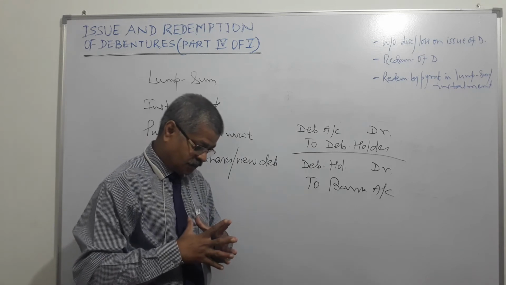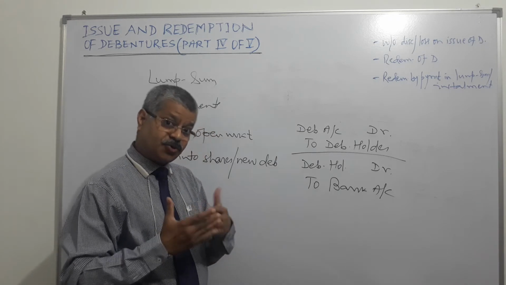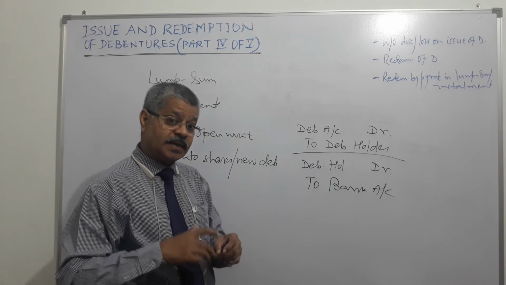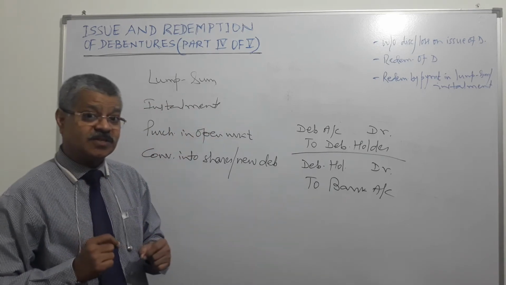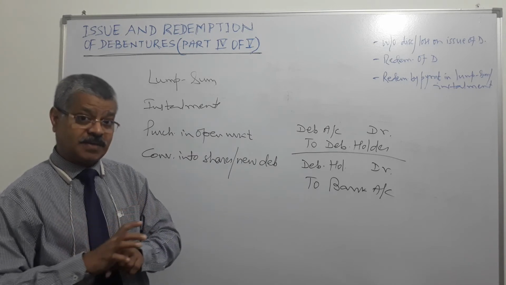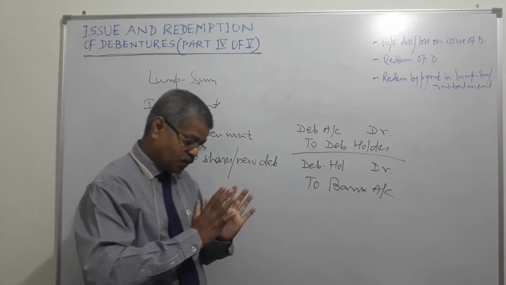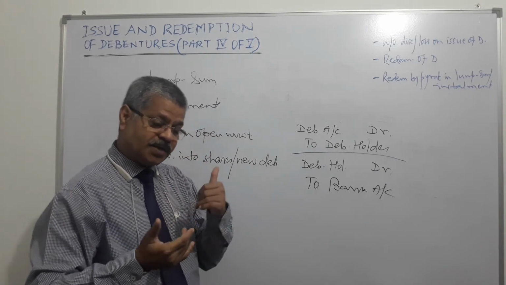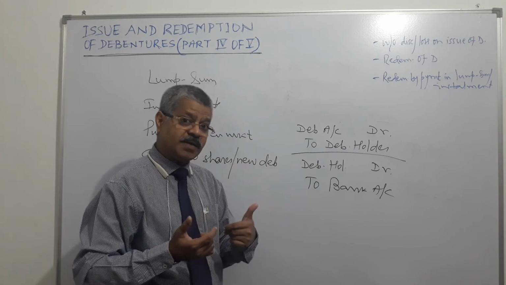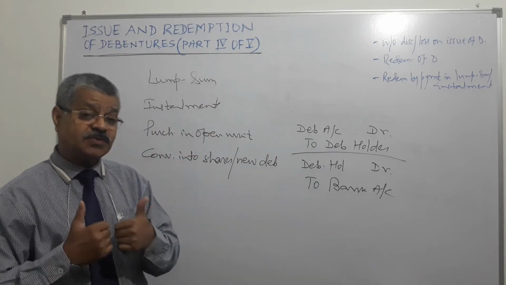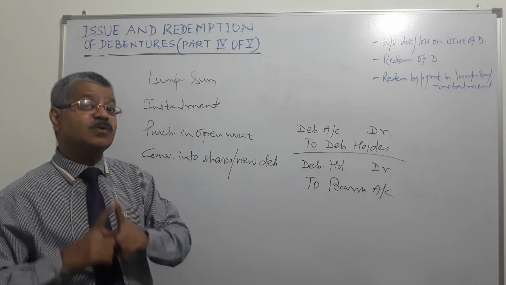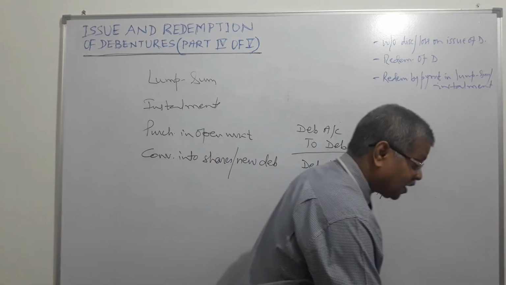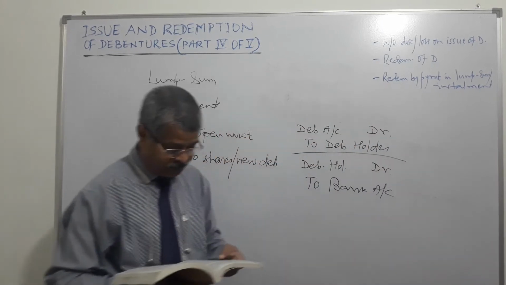Third is, the company can withdraw from debenture redemption reserve only when it has reduced its debenture liability by at least 10%. It means, suppose the company has issued debentures of 100 crore rupees, it can use that money only after it has reduced the debenture liability by at least 10 crore rupees, brought down to 90 crore rupees from 100 crore rupees, right?